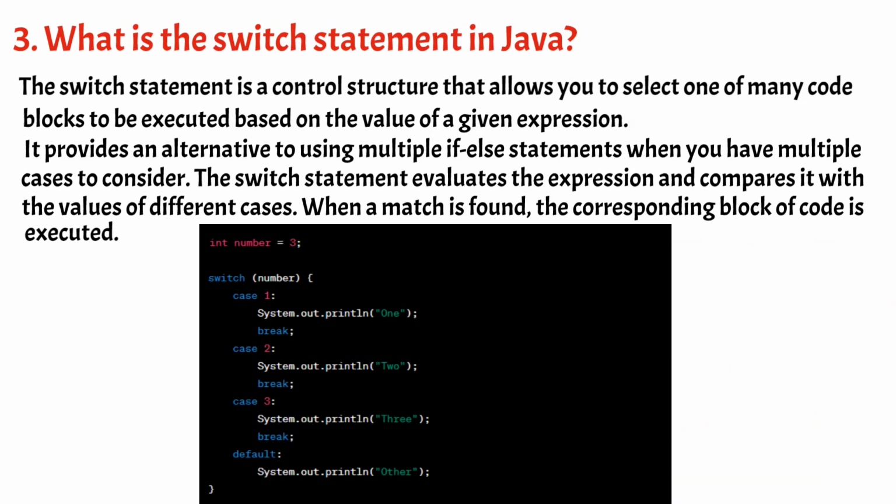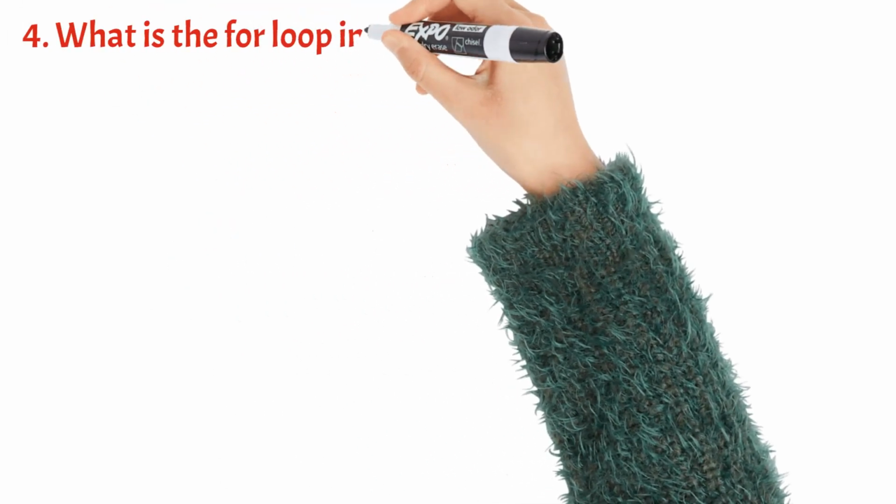In this example, the switch statement checks the value of the number variable. Based on the value, it executes the corresponding code block. Since number is assigned a value of 3, the case 3 is matched, and the code within that case is executed, which prints 3. The break statement terminates the switch statement, and the program continues with the statement after the switch block.